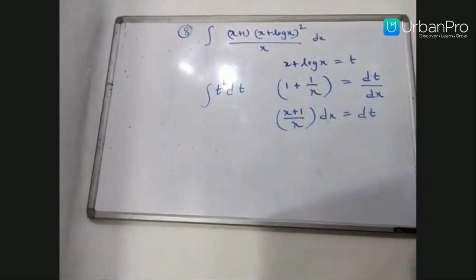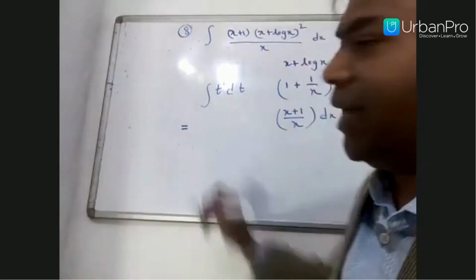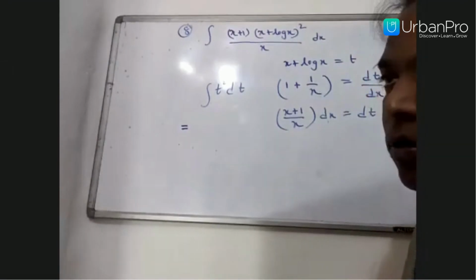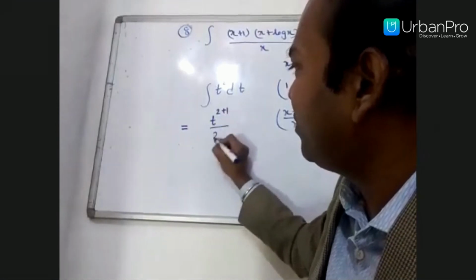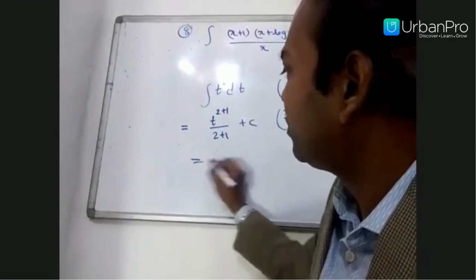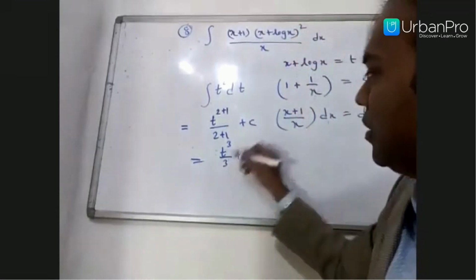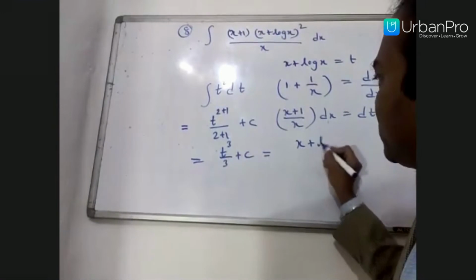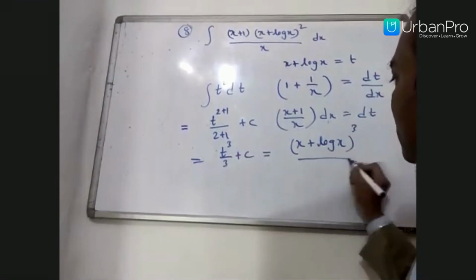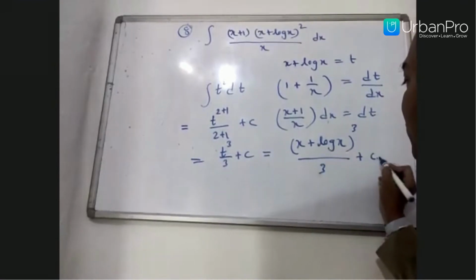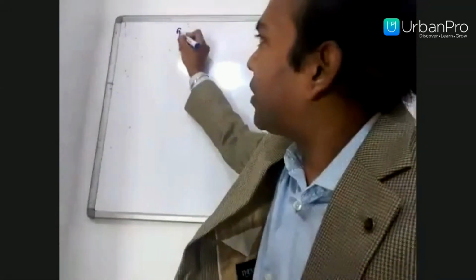See, this problem becomes so simple: just t square dt. Using the basic integration formula, x to the power n gives x to the power n plus 1 by n plus 1. So it becomes t to the power 2 plus 1 by 2 plus 1 plus c, which is t cube upon 3 plus c. Now substitute the t value: (x plus log x) to the power 3 upon 3 plus c is your final answer.